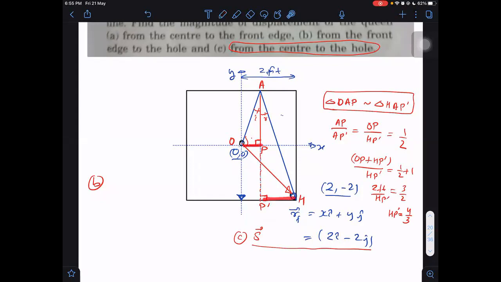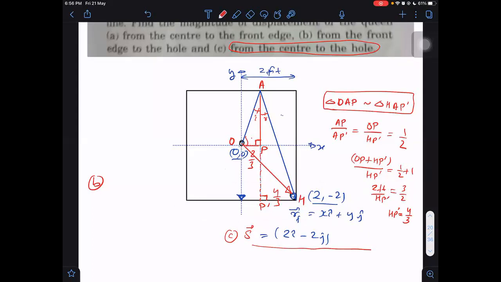Can you determine what is OP from here? 2 minus 4 by 3, that is 2 by 3. OP is equal to 2 by 3, correct. OP will be 2 by 3 because we have obtained HP dash as 4 by 3. This will be 2 by 3.